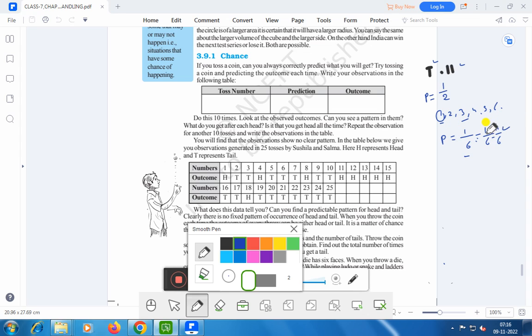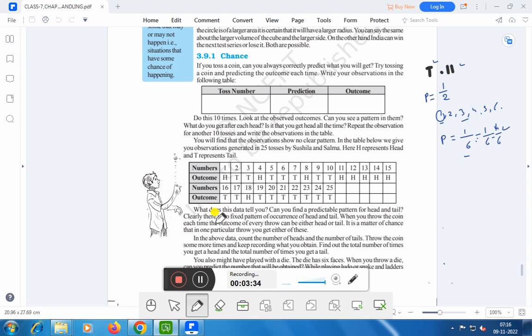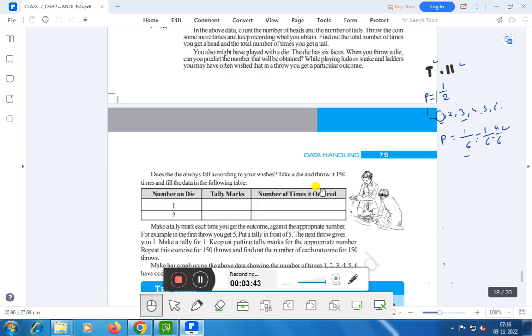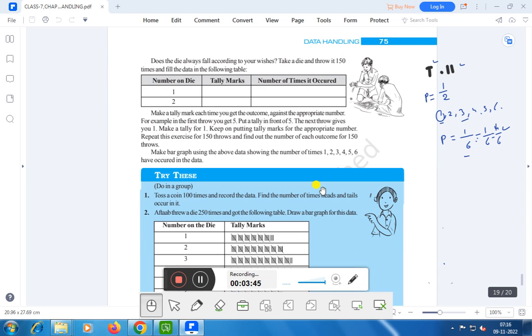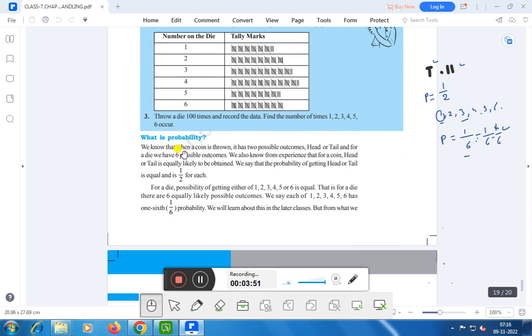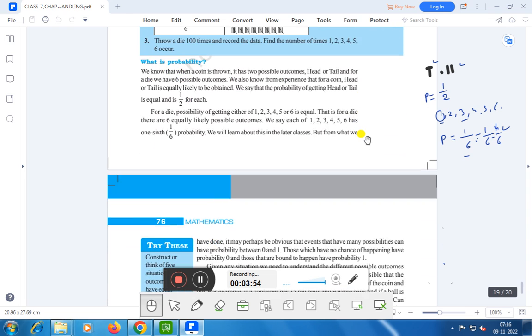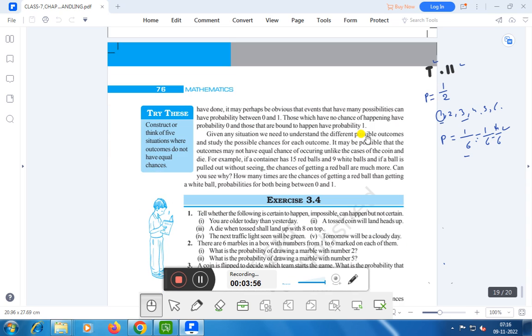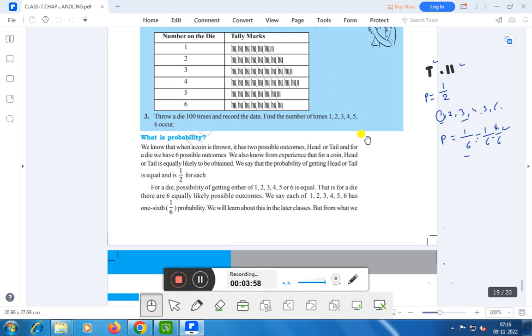In this way we can find the probability, right? This is the chance, or you can say the probability. We can predict in this way only, right? Now suppose I take 2 dice, then it will be different from that, right? Now the question is, what is probability? Now we will learn about what probability is.